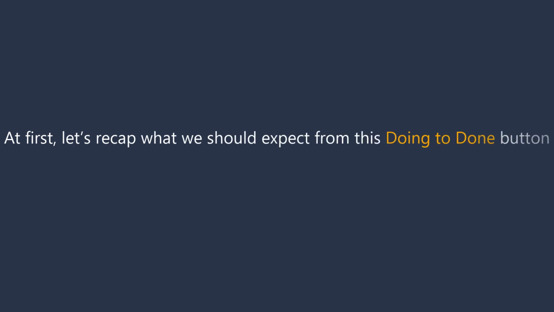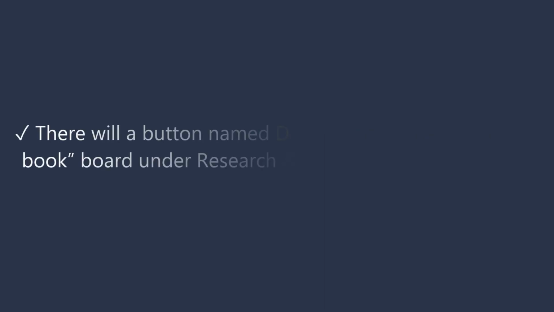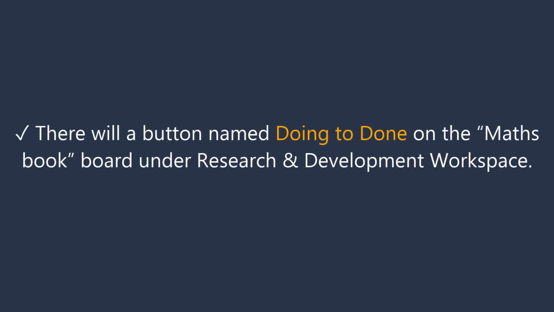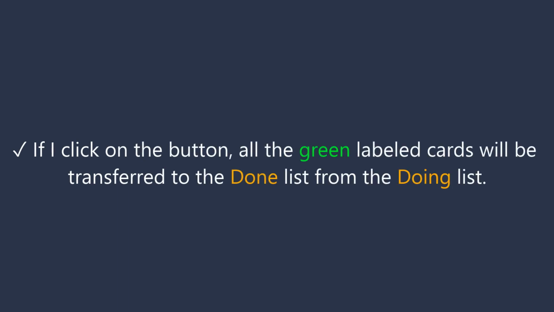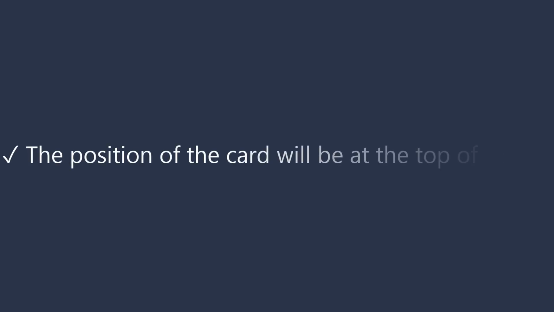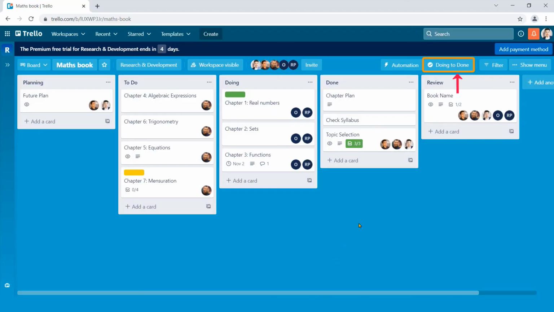At first, let's recap what we should expect from this Doing to Done button. There will be a button named Doing to Done on the Maths Book board under the Research and Development workspace. If I click on the button, all the green labeled cards will be transferred to the Done list from the Doing list. The position of the card will be at the top of the list. See, there is a Doing to Done button beside Automation.